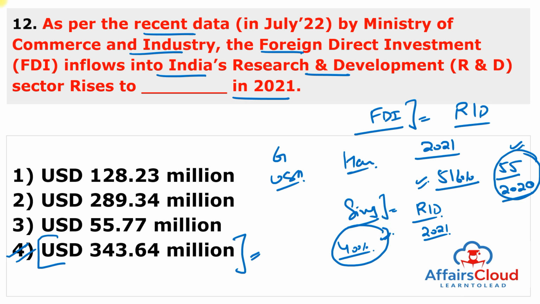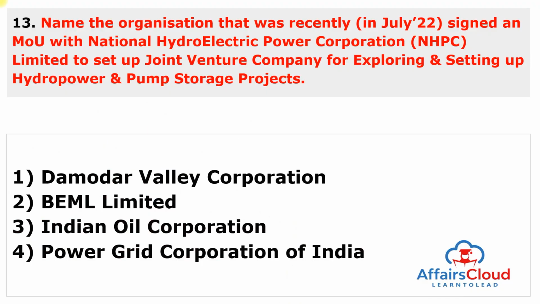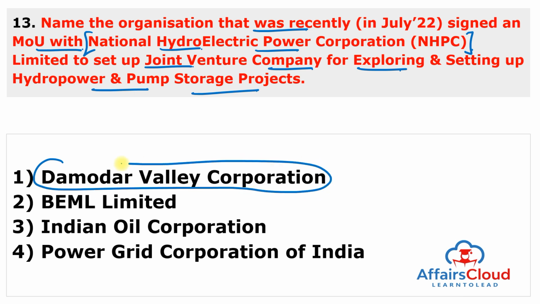Moving to next question. Name the organization that was recently signed a memorandum of understanding with National HydroElectric Power Corporation Limited to set up joint venture company for exploring and setting up hydropower and pump storage project. So again, this question is very important because one company signed an MOU with the National HydroElectric Power Corporation, and this company is Damodar Valley Corporation or DVC. So answer of this question is 1.